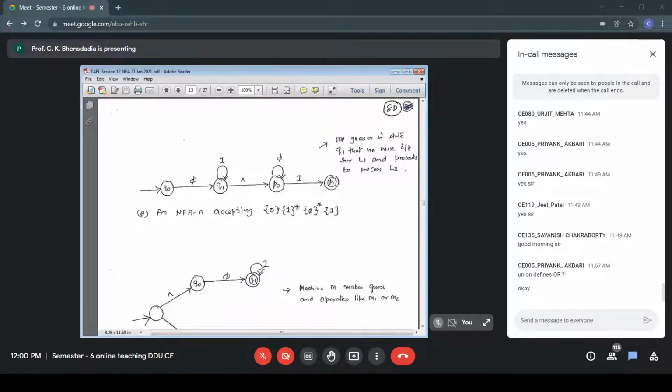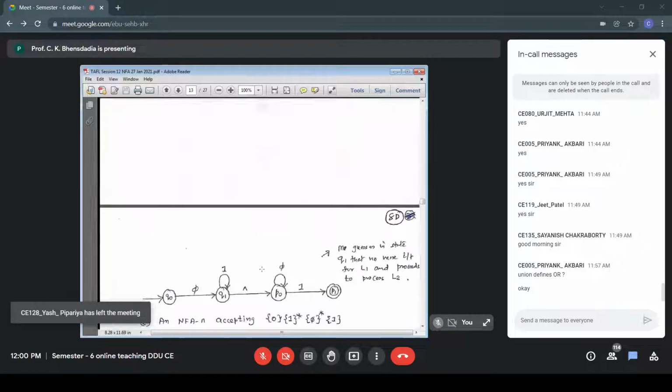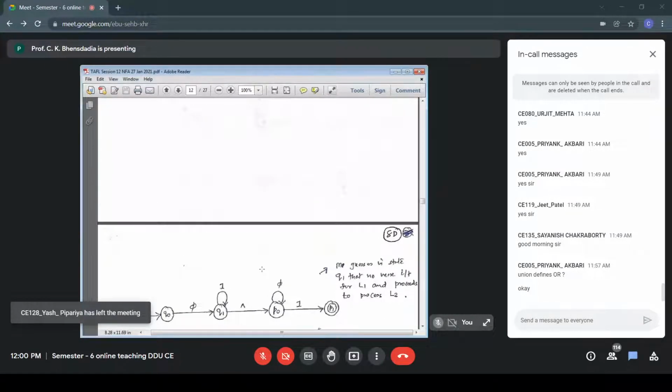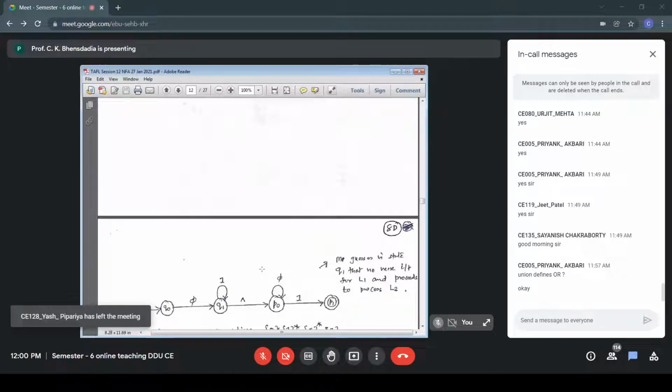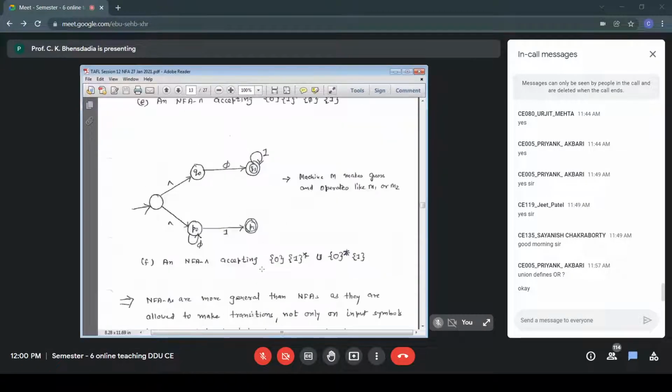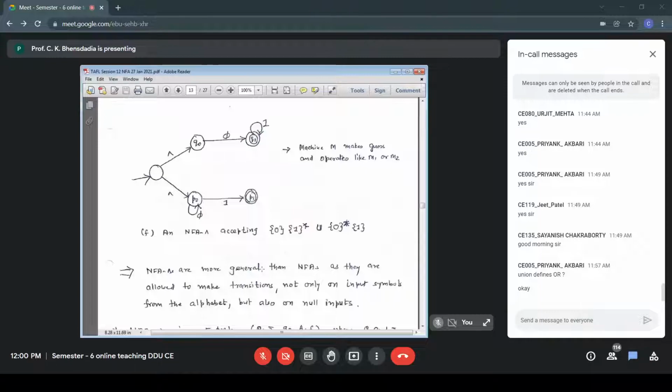Similarly, between Q1 and P0, no input is required. So NFA null is a generalization of NFA. And here is the definition. NFA nulls are more general than NFAs, as they are allowed to make transitions not only on input symbols, but also on null inputs. So a more generalized version of NFA is NFA null.